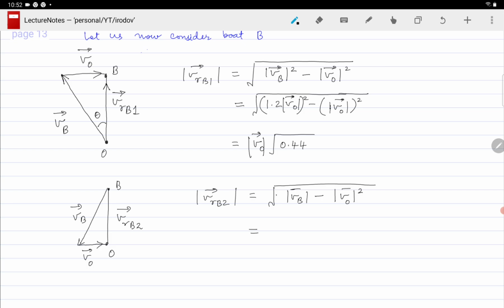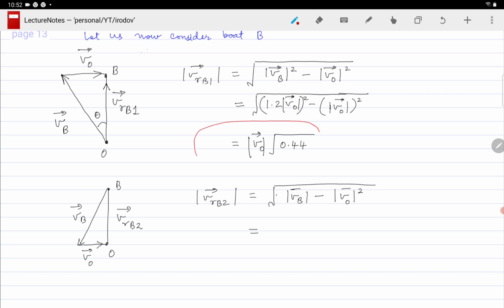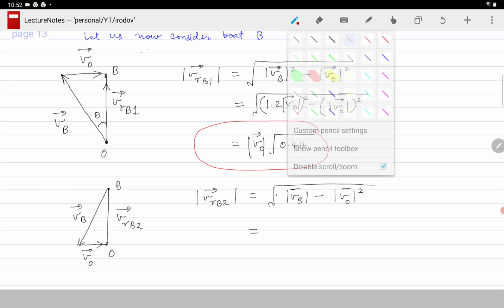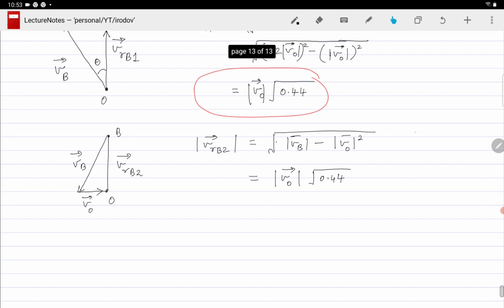So this will give us the same equation that we got earlier, V0 multiplied by under root of 0.44. So the velocity of boat B as it goes from O to B and B to O is going to be constant.